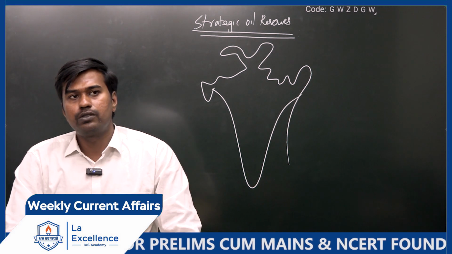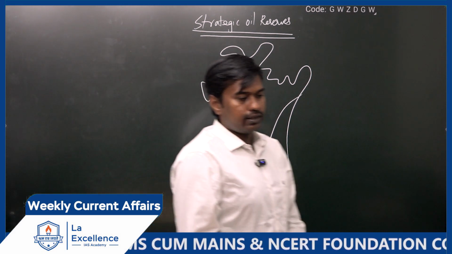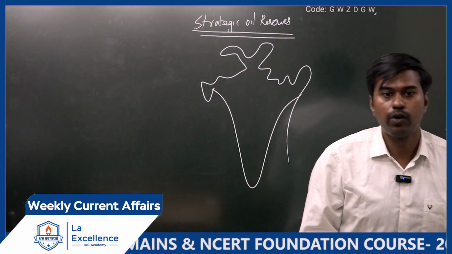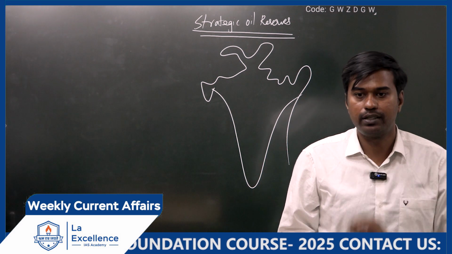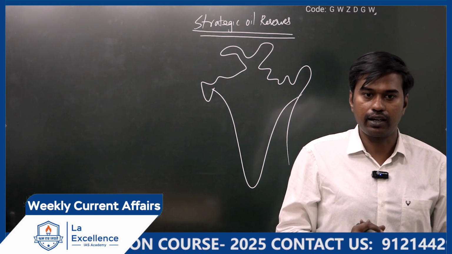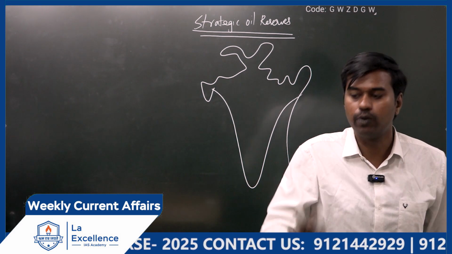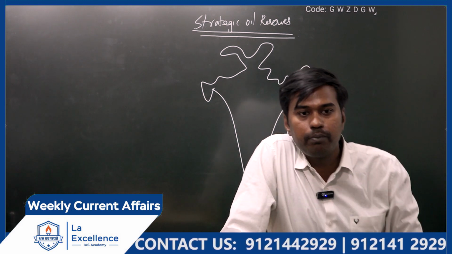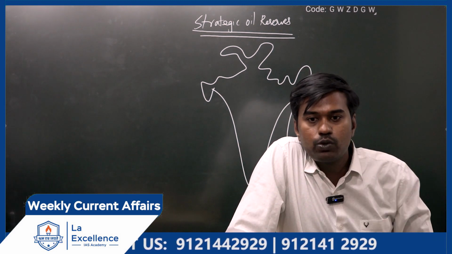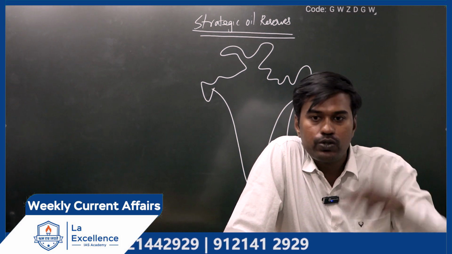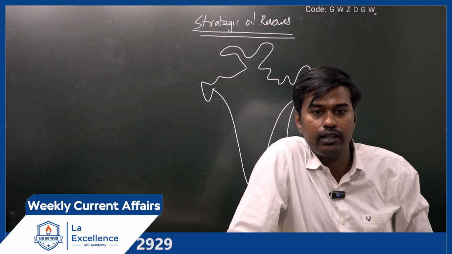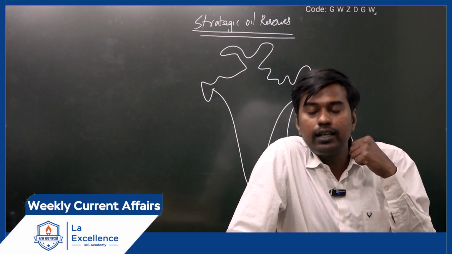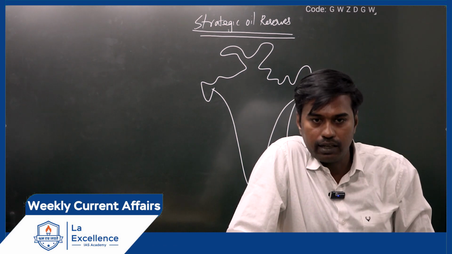Now, suppose tomorrow, as we have seen in the times of COVID, when countries shut down their borders, other countries suffered or not? Now, Russia is fighting a war with Ukraine. Because of that, many countries are not getting which one? Oil. Is it or not? Because Russia used to export a lot of oil to other countries, including India. But because of the war, the smooth movement of oil has been affected.